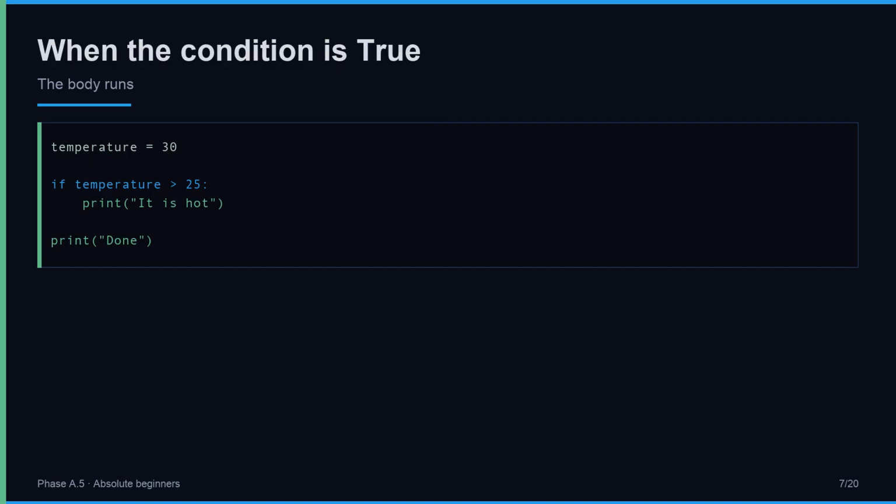Temperature equals 30. The condition asks, is temperature greater than 25? 30 is greater than 25, so the answer is true. The indented body runs and prints it as hot. Then the program continues to the next line outside the if. Print done always runs, because it is not indented. Notice the structure. The indented line belongs to the if. The unindented line does not. Indentation is how Python knows what is inside the decision and what comes after it.